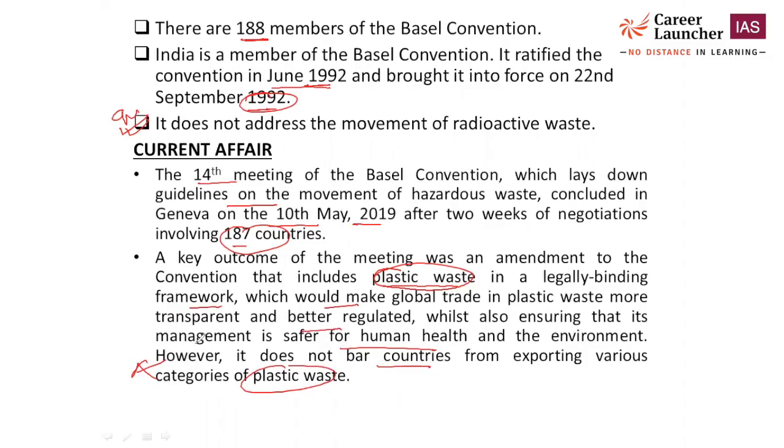There should be trade among plastic items, but there should be better guidelines and better monitoring, so that they can trade safely, because plastic pollution creates a major problem in marine pollution and other types of pollution. So plastic waste should be regulated with proper guidelines. This means the convention meeting does not ban the exporting of various categories of plastic waste. That should happen, but it should not completely pollute the environment. Okay, this is about the Basel Convention.